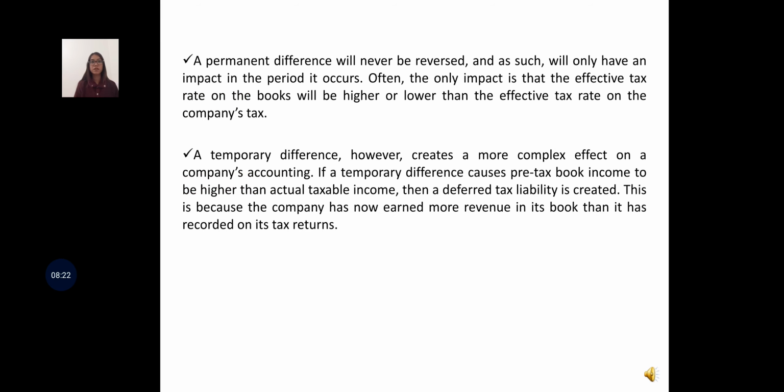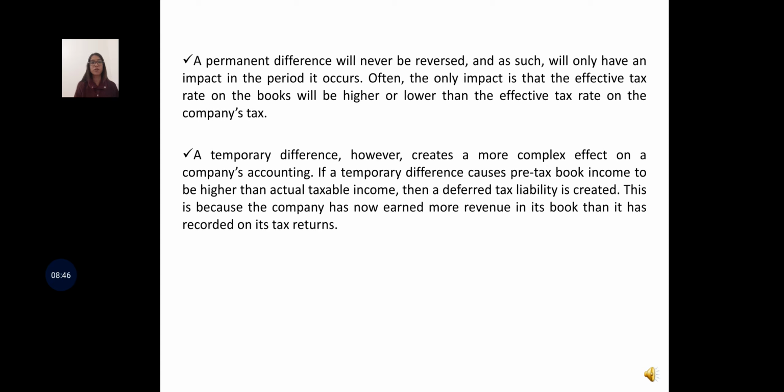A permanent difference will never be reversed, and as such will only have an impact in the period it occurs. Often the only impact is that the effective tax rate on the book will be higher or lower than the effective tax rate on the company tax. A temporary difference, however, creates a more complex effect on the company's accounting.